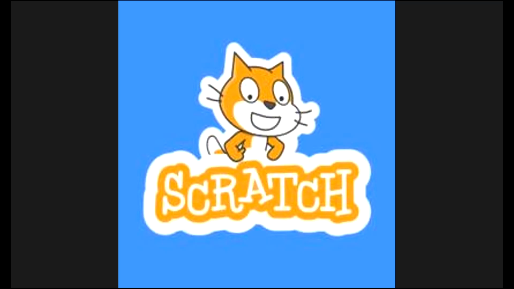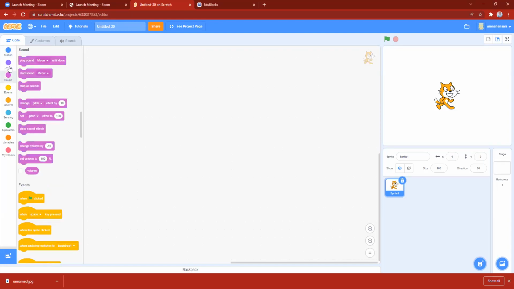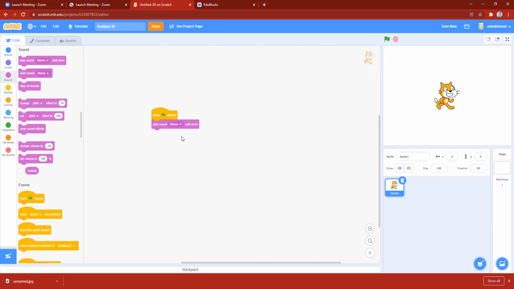Today I'm going to talk about sound. The sound is the third palette. First, let's see what this block does. First of all, let's take one palette, then play sound meow until done. As you can see, right one said meow.